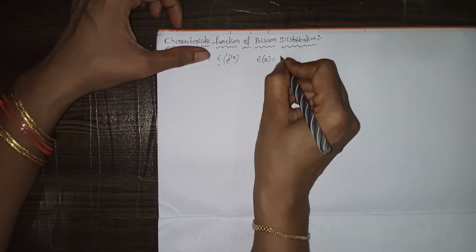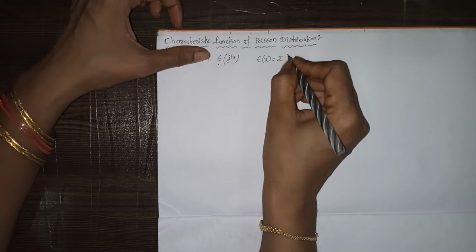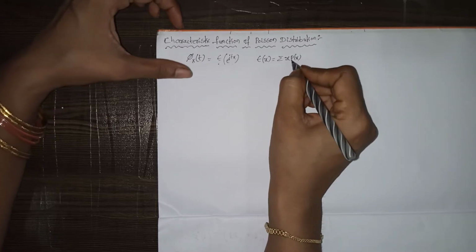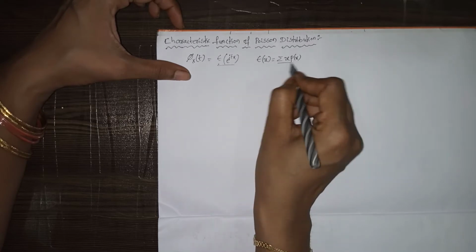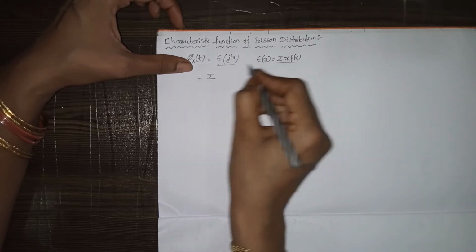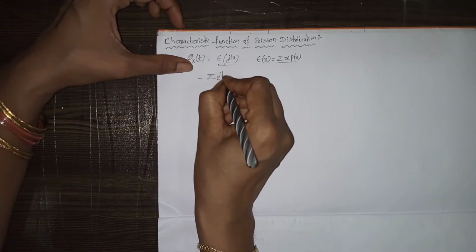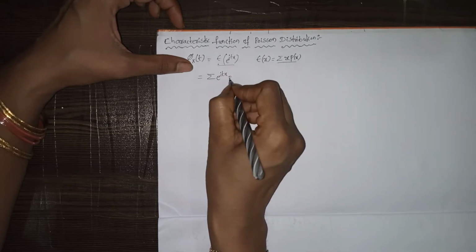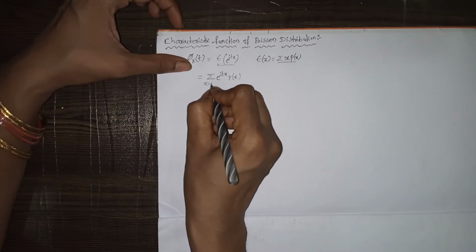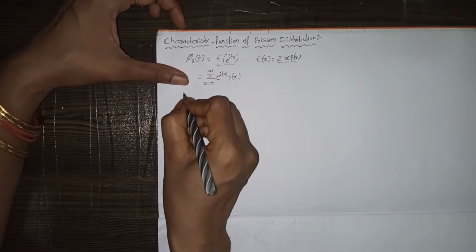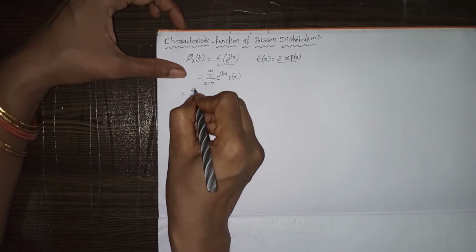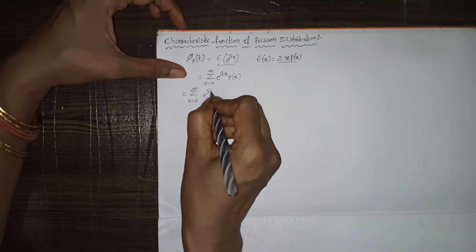Its formula is summation x into p of x. Now we have to write this in this way: that equals summation of e power i t x into p of x. The Poisson distribution limits are from 0 to infinity, so that equals summation x equals 0 to infinity e power i t x into p of x.